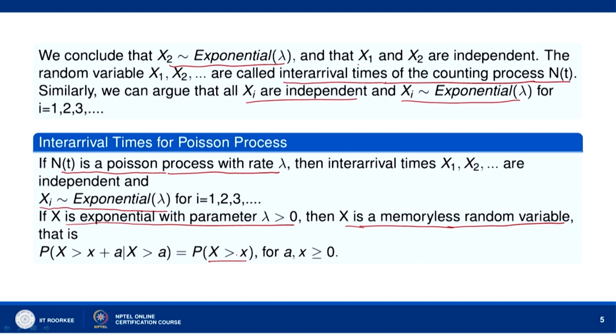It only depends on the length of the interval from a to x plus a, that is x. Later in the lecture we shall discuss in detail this memoryless property of the exponential distribution. We will see that it depends on the length of the interval, not on the values of a and x plus a.